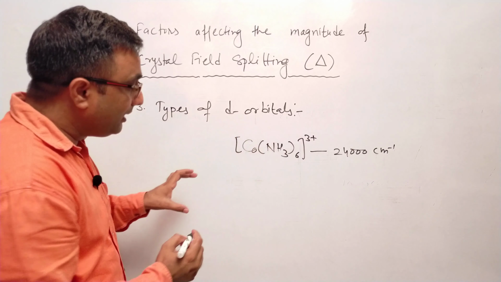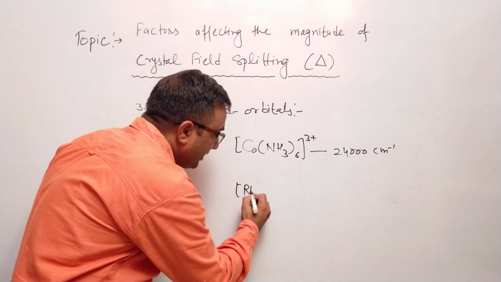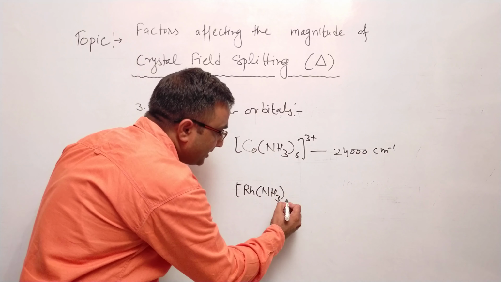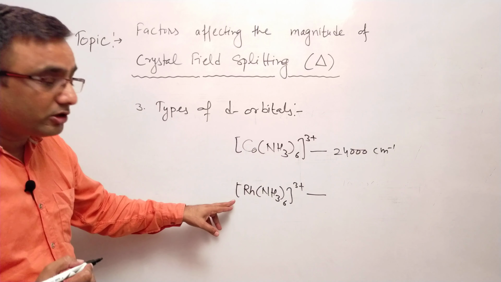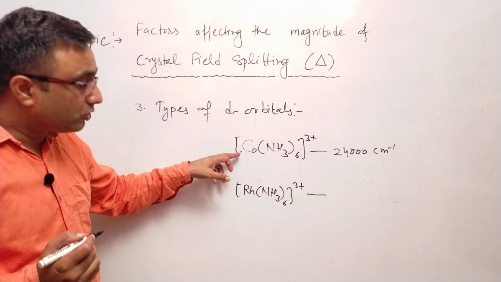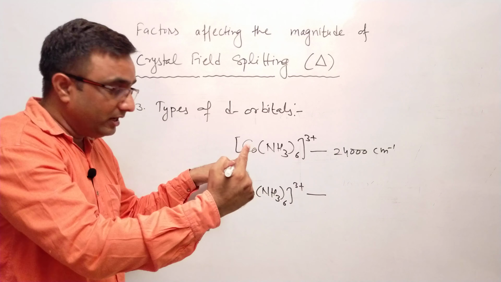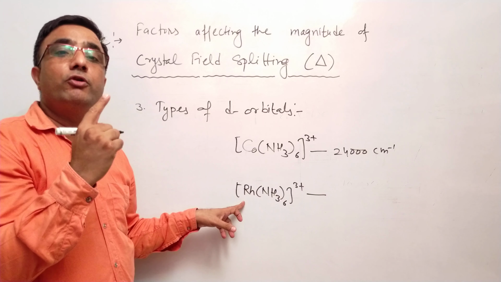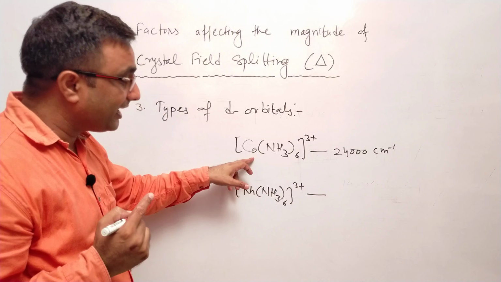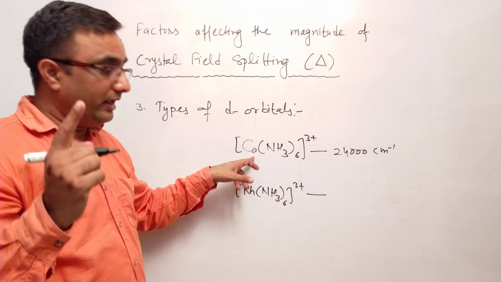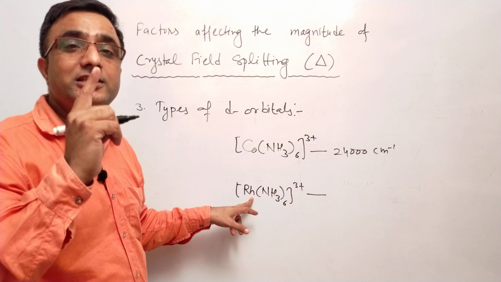And the next member of this group, rhodium, also forms a complex with ammonia in +3 oxidation state. Why have I discussed rhodium with ammonia? Because cobalt is present in the first transition series, and below cobalt there is rhodium, atomic number 45. It forms the complex in +3 oxidation state. In cobalt, electrons are present in 3d. In rhodium, electrons are present in 4d because it is a member of the second transition series.